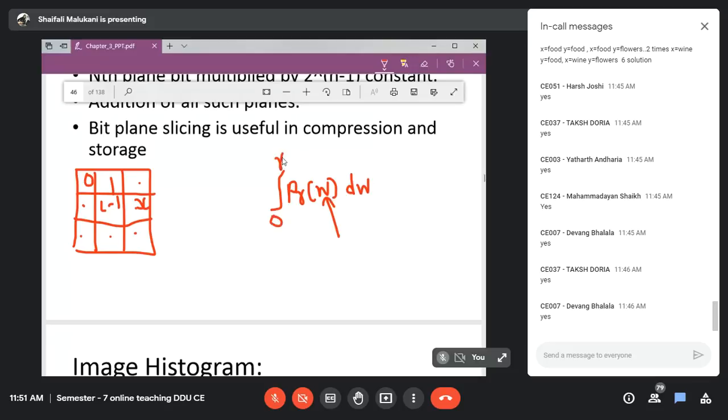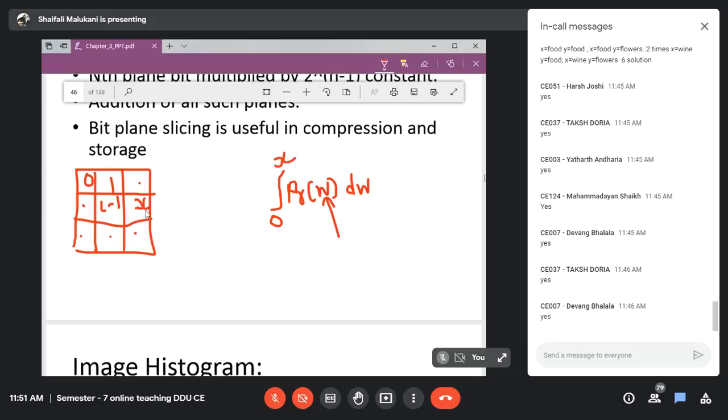Now what is that r? It indicates for which value you are considering. In our case, r is nothing but x, the input value I am considering.